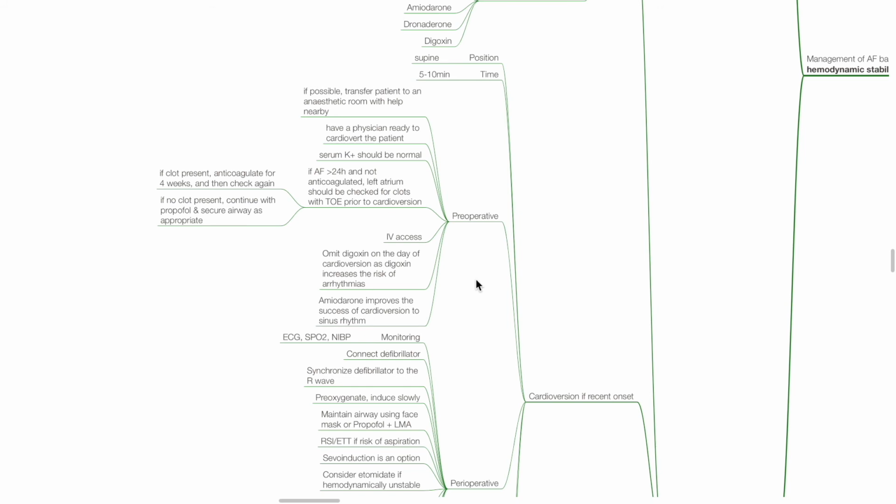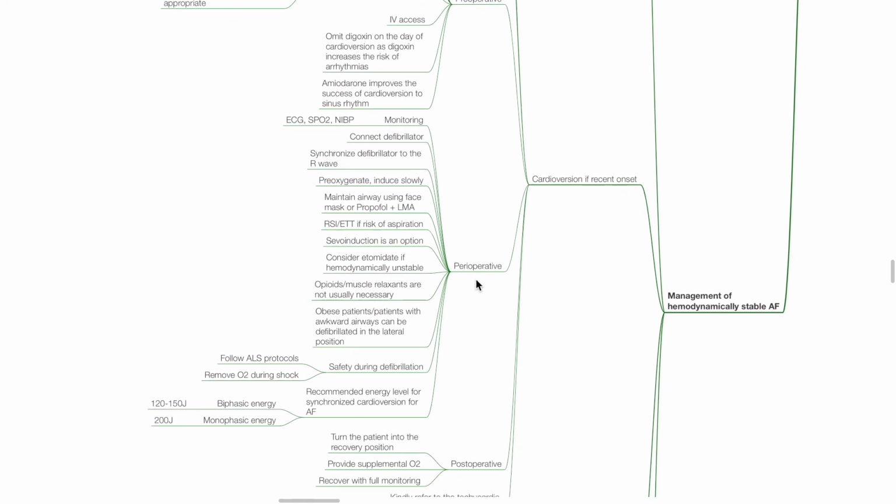If a clot is present, anticoagulate for 4 weeks, then check again. If there are no clots, continue with propofol and secure airway as appropriate. Obtain IV access. Omit digoxin on the day of cardioversion, as digoxin increases the risk of arrhythmias. Amiodarone improves the success of cardioversion to sinus rhythm.